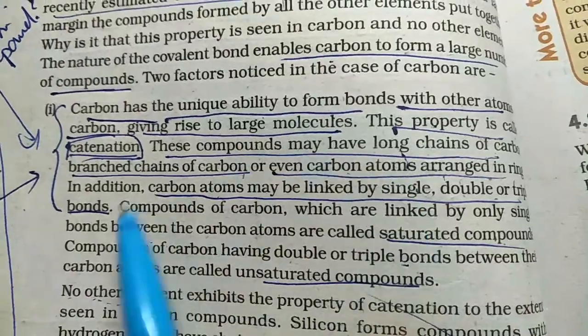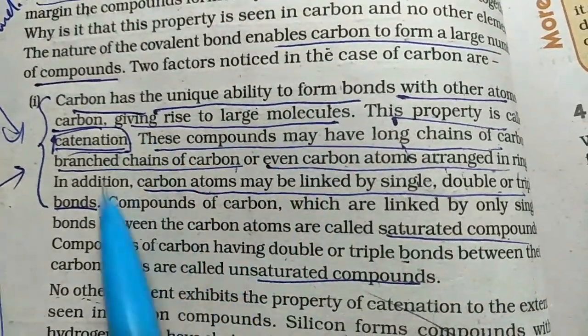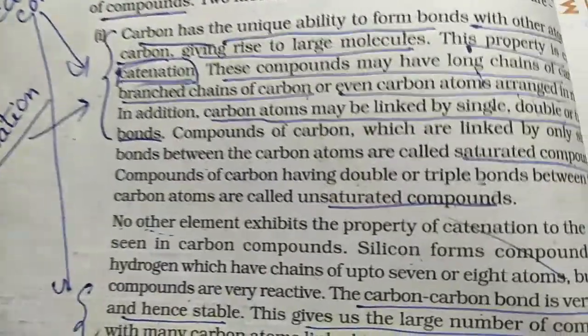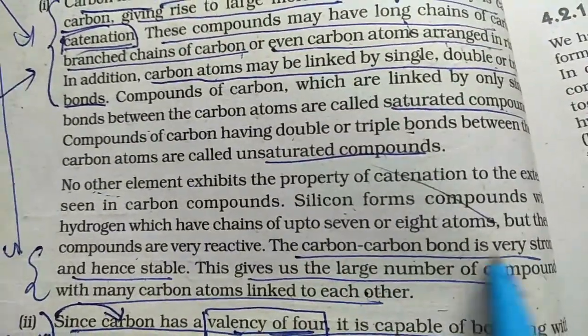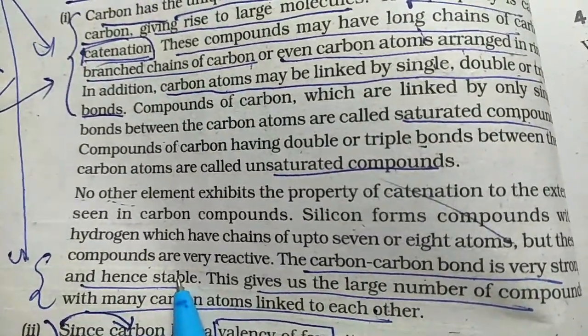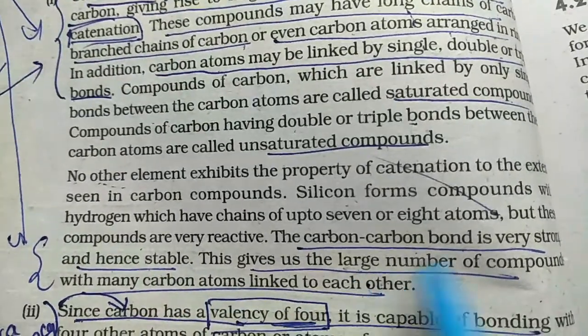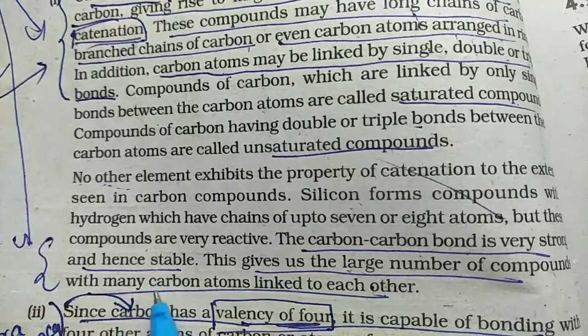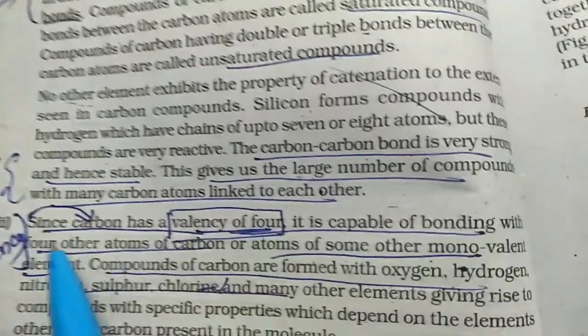So all these compounds are only carbon based, with carbon-carbon linkage. That property is known as catenation. Now this carbon-carbon bond is very strong and hence it is very stable. This gives rise to a large number of compounds with carbon atoms. Now we go to the second property.